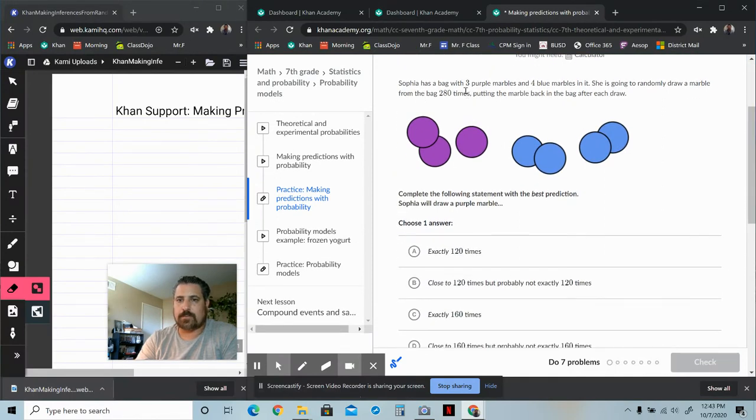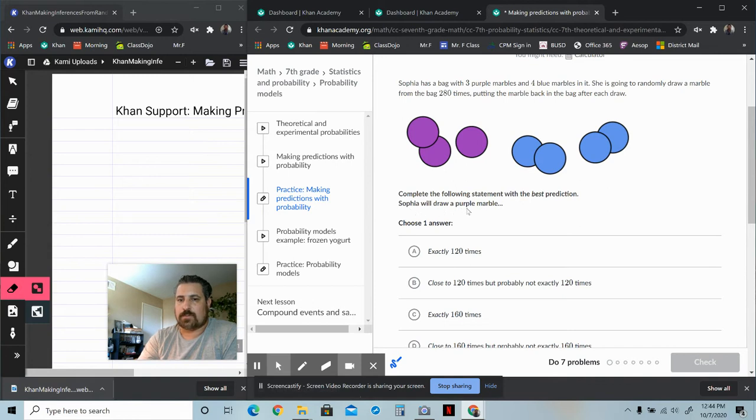Sophia has a bag with 3 purple marbles and 4 blue marbles in it. She is going to randomly draw a marble from the bag about 280 times, putting the marble back in the bag after each draw. So it's independent probability because they're resetting the bag. Okay, so they've got 3 purple marbles and 4 blue marbles. There's the marbles that we see here: 3 purple, 4 blue.